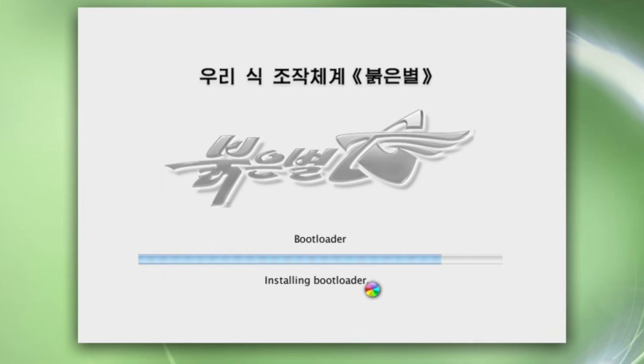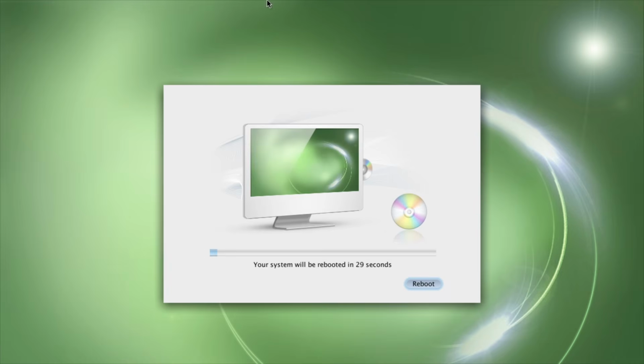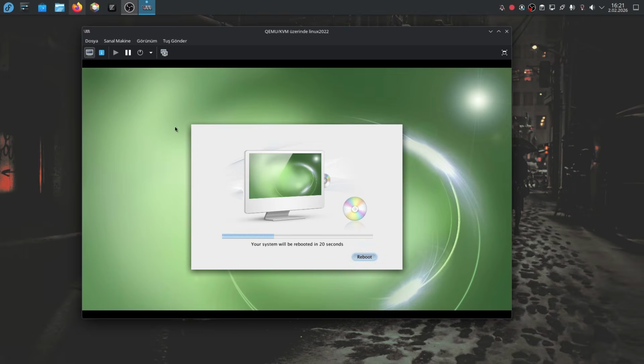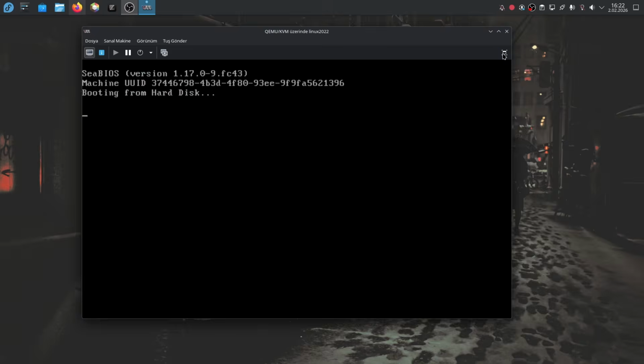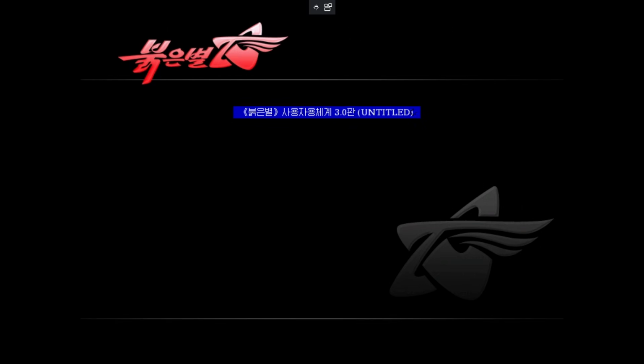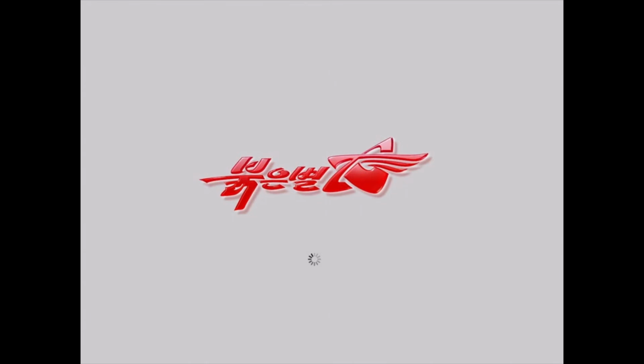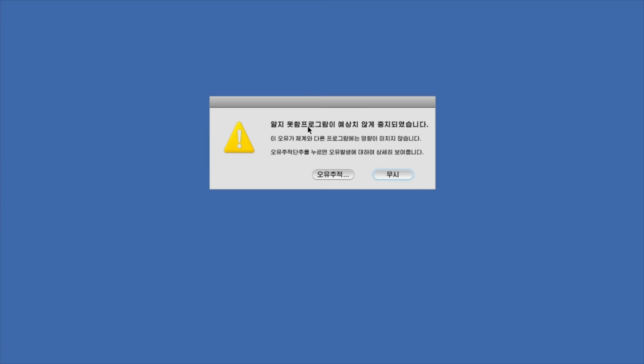What? Oh, okay. Oh, yeah, it's installing the bootloader. Is it GRUB? I wonder. Okay, and reboot this. Relaunch it. Okay, this is probably GRUB. Yeah, we have a loading screen. Okay. This looks like it came from a dystopian movie. What is this scary UI? It looks so scary. Oh, yeah, and the glitches are insane.